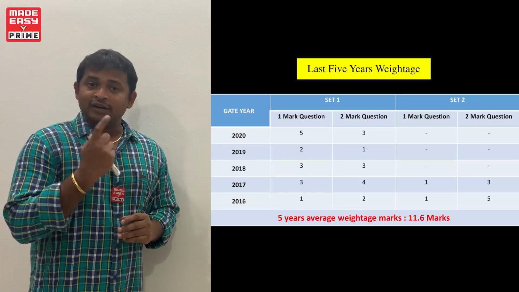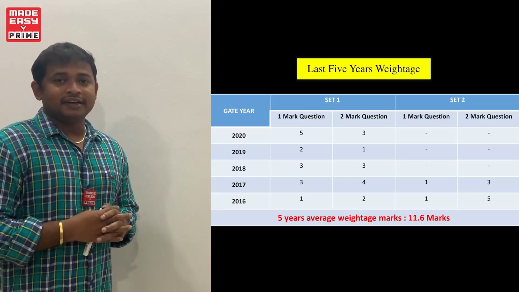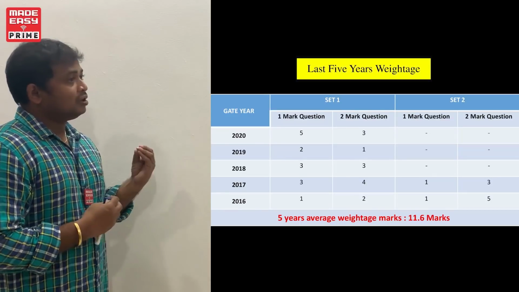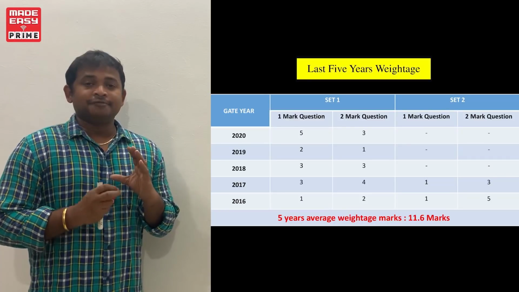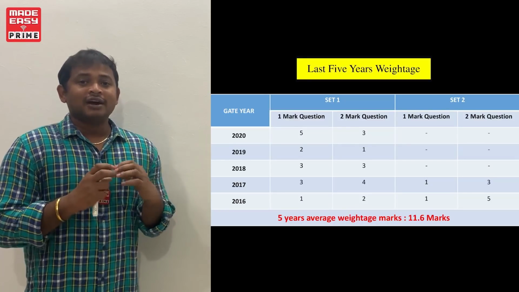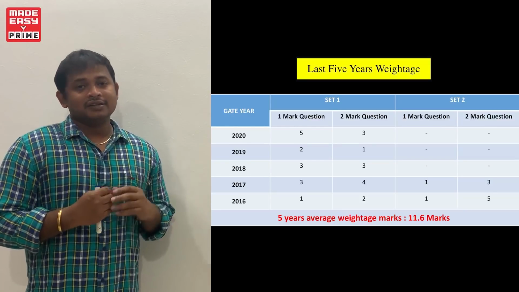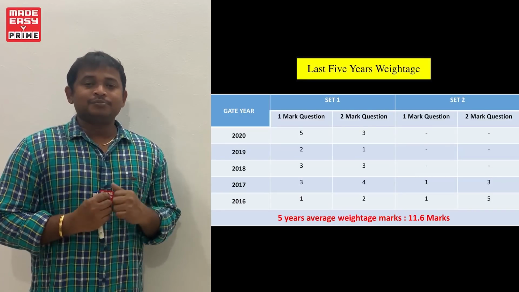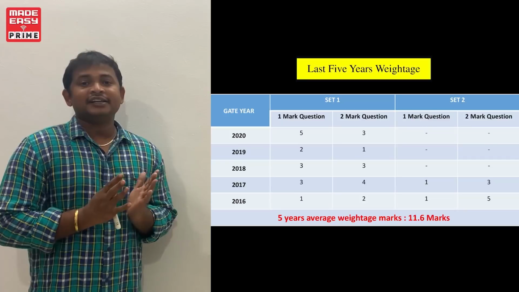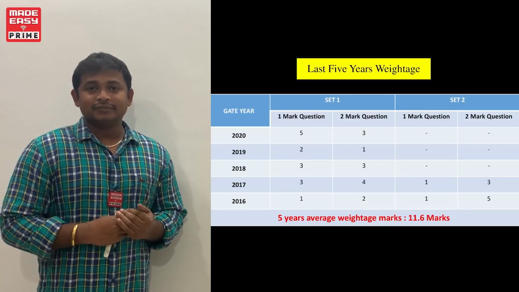From one single subject, 10 to 12 marks weightage on average is not a small thing, because in this subject, if you put some attention and concentration to gain at least 6 to 8 marks, your rank will be improved. From one subject this much weightage means you compulsorily need to concentrate on the subject, right?